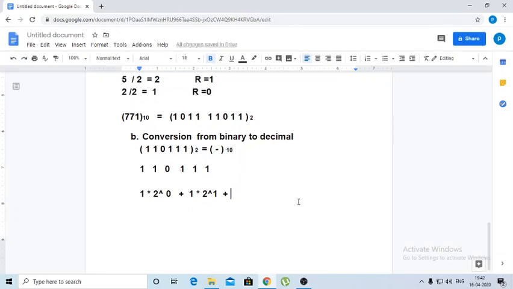Third bit is also 1, 1 into 2 power 2 plus next fourth is 0, 0 into 2 power 3 plus fifth one is 1, 1 into 2 power 4 and the last digit is this one 1, add again plus 1 into 2 power 5.